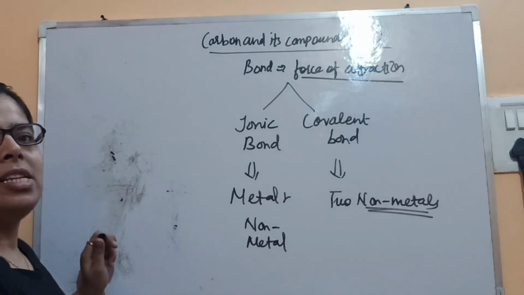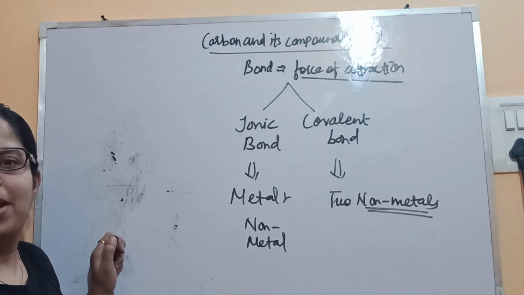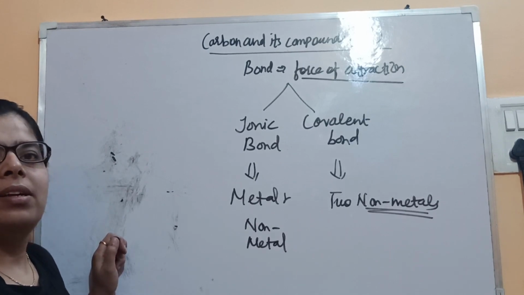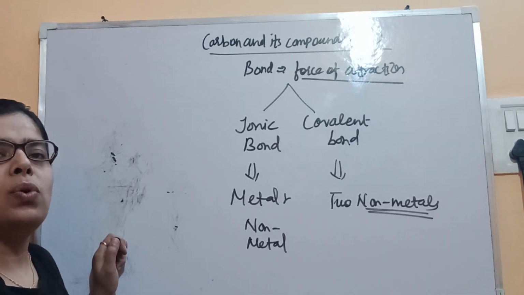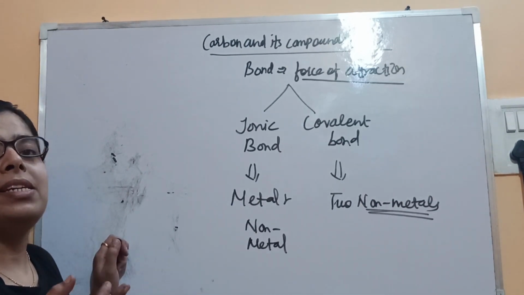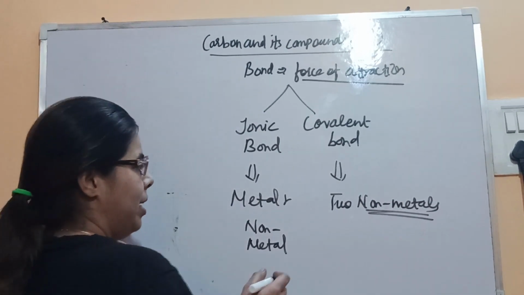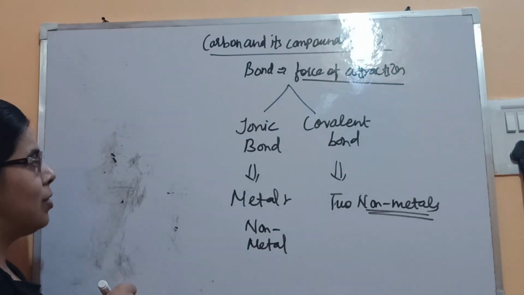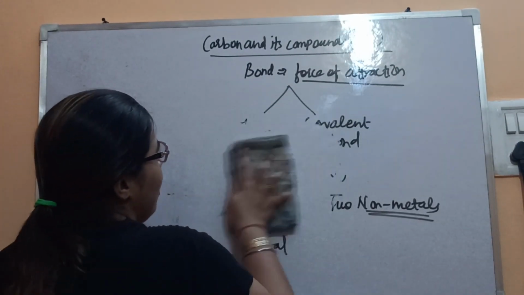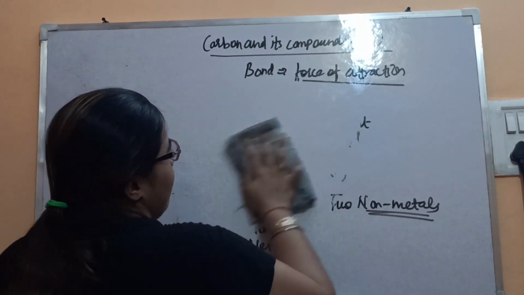Why only non-metals? Why is it not possible for a metal to form the covalent bond? Because metals have a reducing nature, a tendency to lose electrons, but non-metals have a tendency to accept electrons. So this is the difference. Let's see how a covalent bond gets formed.